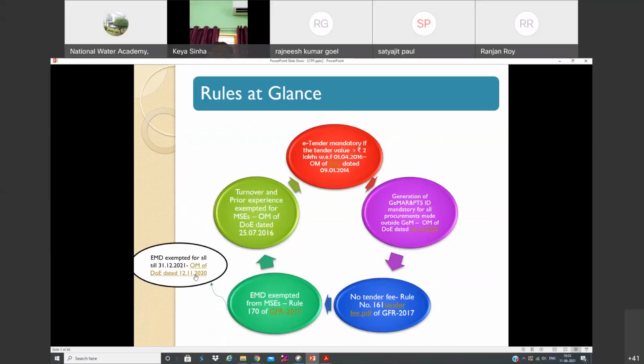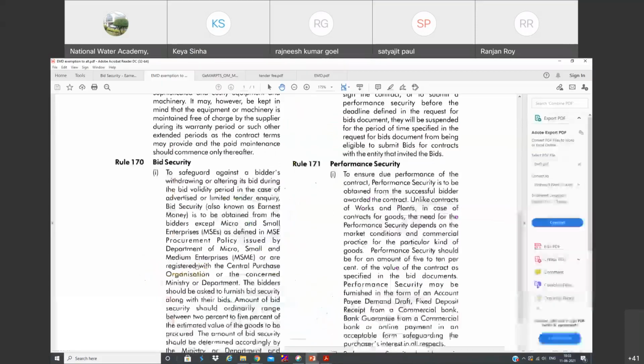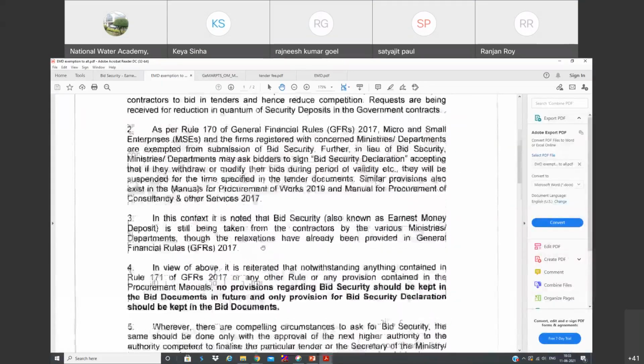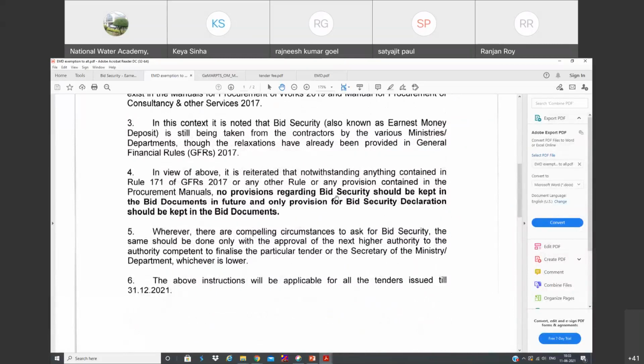And there is one more recent order, that is 12th November 2020. As per this, EMD is exempted for all the agencies, irrespective of their category. So you can also see that order here. In fact, they mentioned that bid security should not be kept in the tender documents. Instead, we can only ask for a bid security declaration. Bid security is for the bid validity period, to avoid duplicate bidding, or to disallow bidders from withdrawing their bids during the bid processing time.